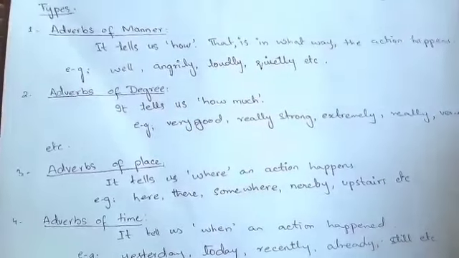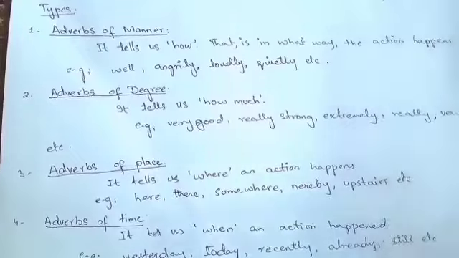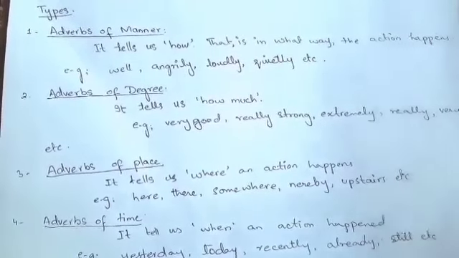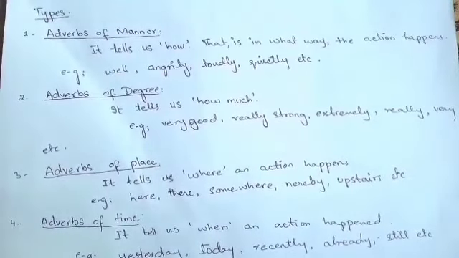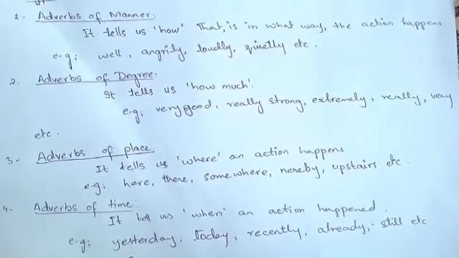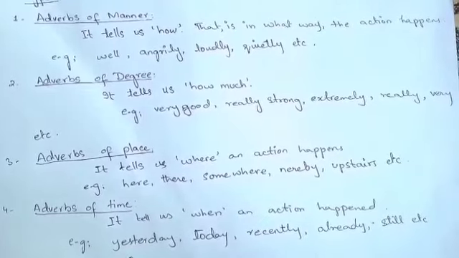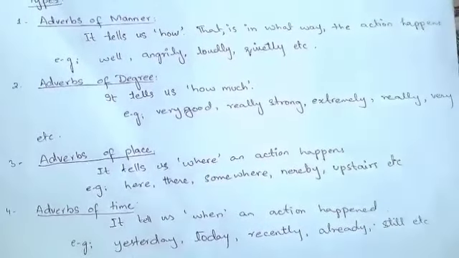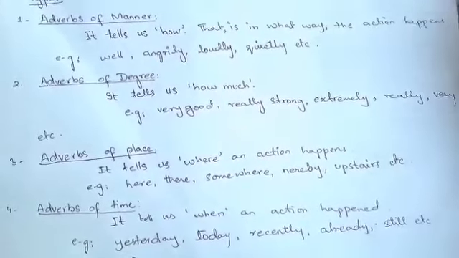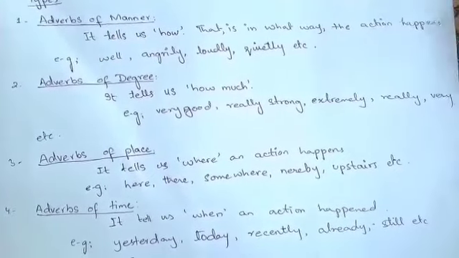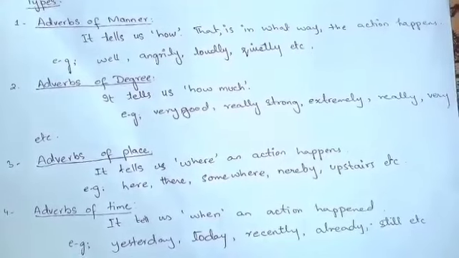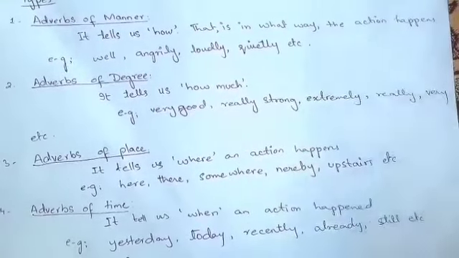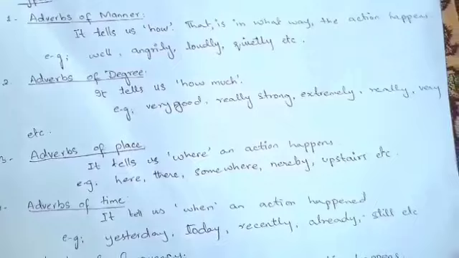So how is he shouting? He is shouting angrily. Over here, the word angrily shows the manner of the person. So this is an adverb of manner. He is speaking loudly in the class. How is he speaking? He is speaking loudly. So the word loudly shows the manner of that person. Right? So this is an adverb of manner.